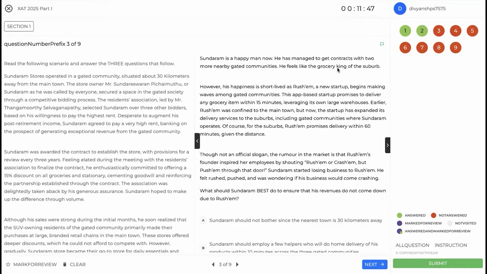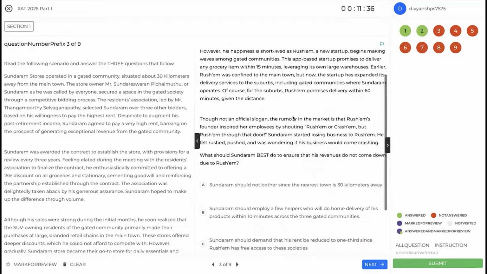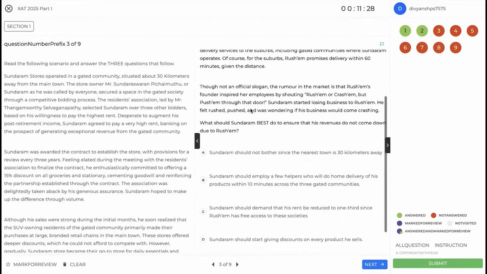Happy man now, king of grocery. All right, two more. Okay, there's a startup, Rusham. Let's call it Blinkit. Grocery within 15 minutes. Okay, it's confined to main towns and it's expanded to suburbs. And Rusham promises delivery within 60 minutes. Not an official slogan. All right, I don't care about this. This is just jargon. Let's go.